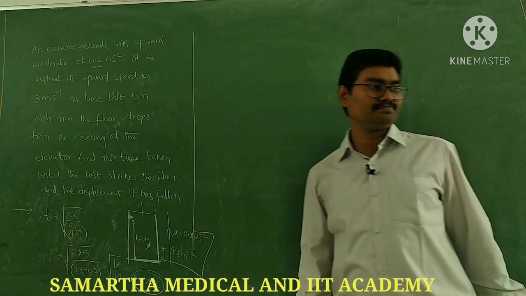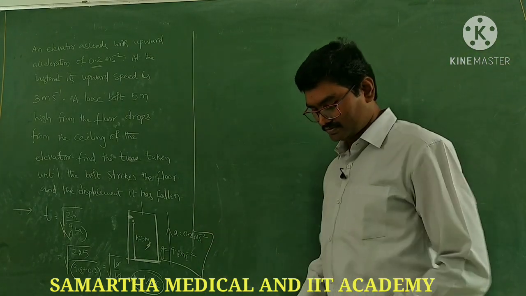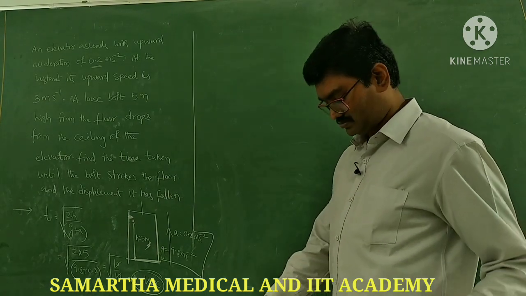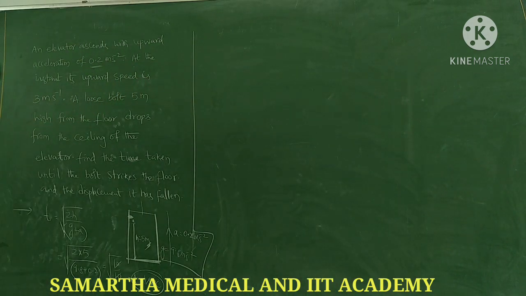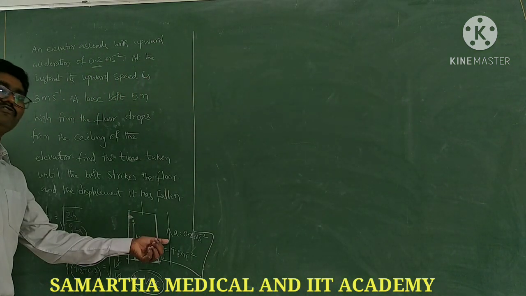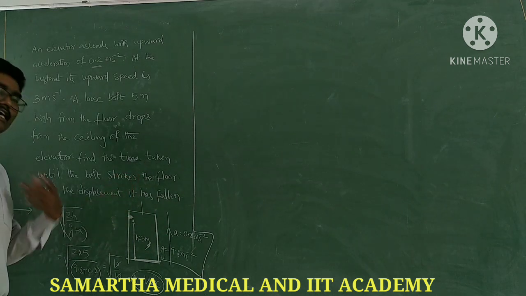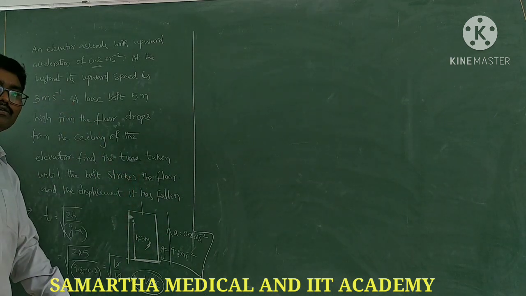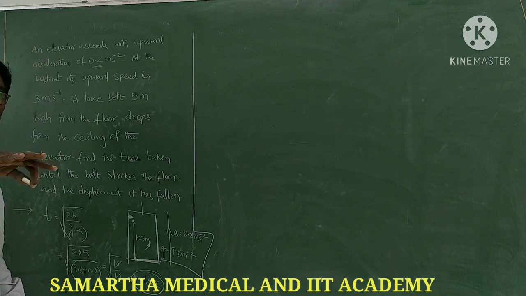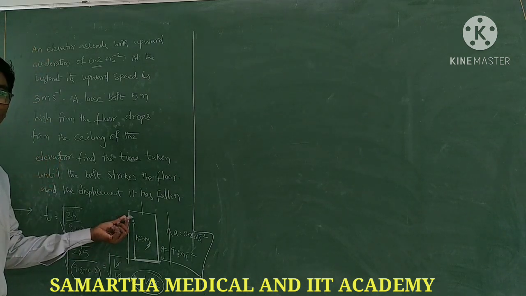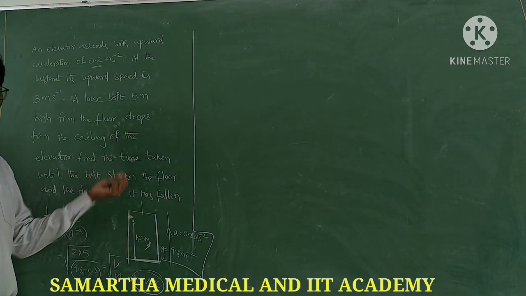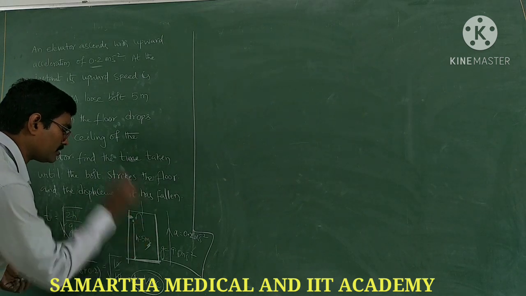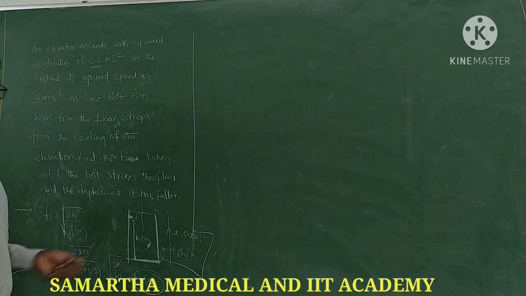Next, go to the second part, displacement. Now you observe what is the motion of the body. Already the lift is moving in upward direction. If it is detached, will it fall down freely and directly? No. Since this is a part of the elevator, which is going upward, initially the speed is in upward direction, so the bolt will go up and then come down. So it is just like a tower case. So what can you say?